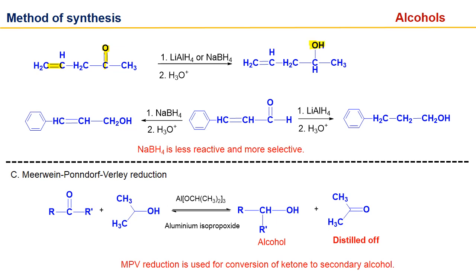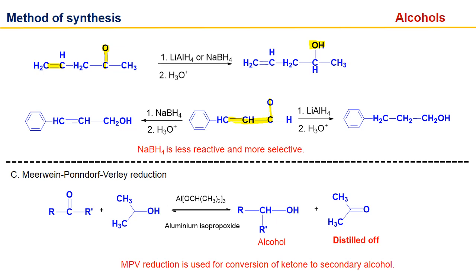But if the double bond is in conjugation with carbonyl, which is not isolated but in conjugation with carbonyl, then it will behave in a different way.